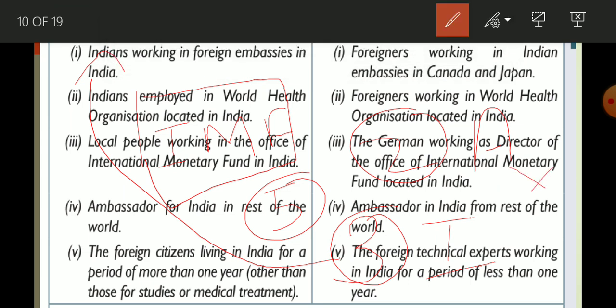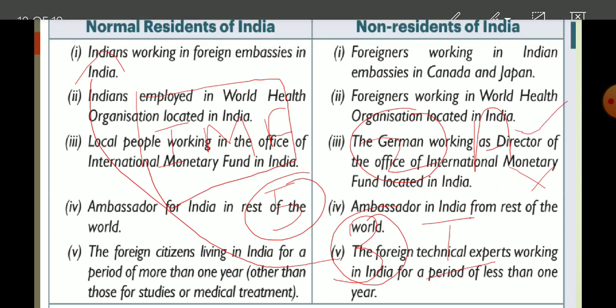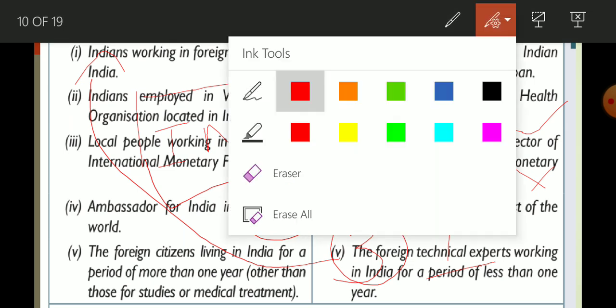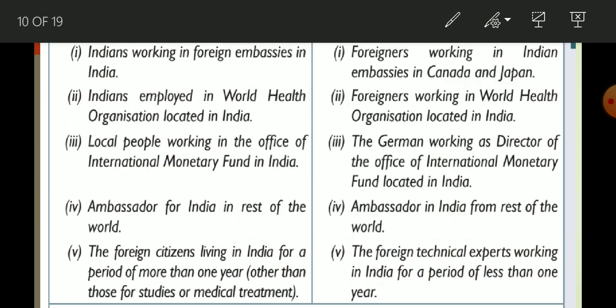They are considered residents of America. Now, the foreign citizens who are living here more than 1 year and whose center of economic interest lies in India are also considered normal residents of our country.